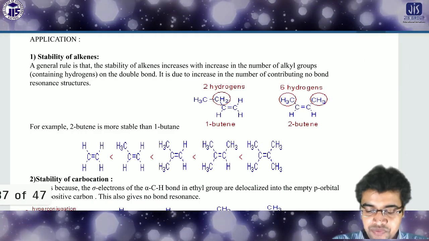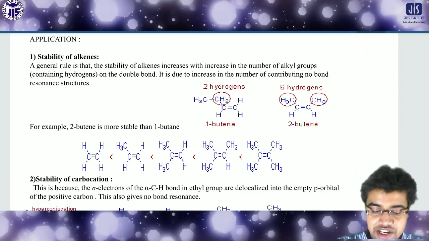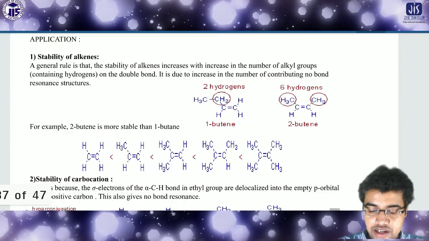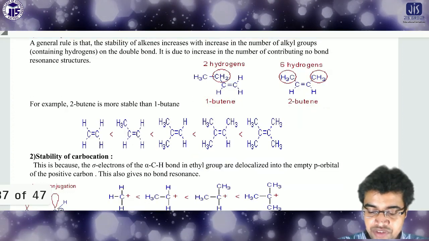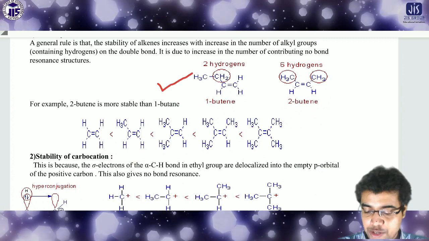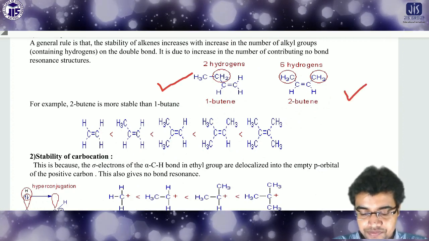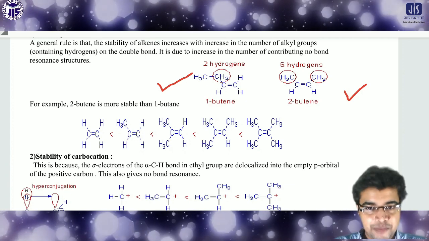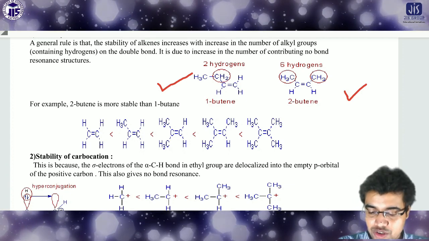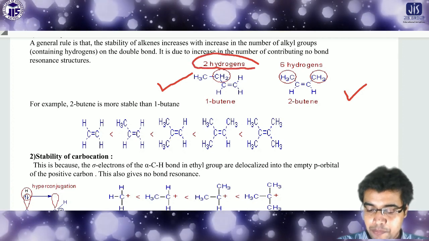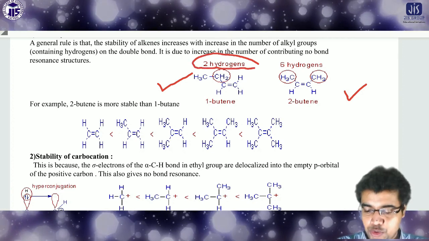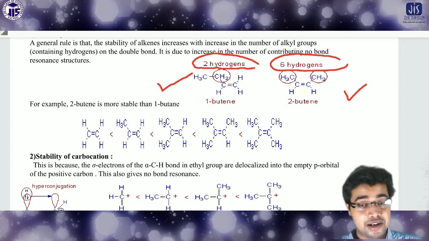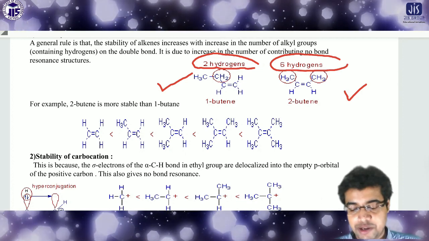What I told you, that if you consider the stability of the compound, then there are some examples available here, between 1 butene and 2 butene. Look here, in 1 butene, 2 hydrogens are present, so 2 hyperconjugating structures are possible. But in 2 butene, 6 hydrogens are available, so 6 hyperconjugating structures will be possible.